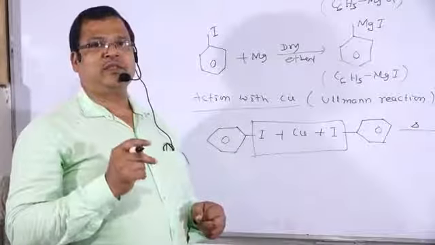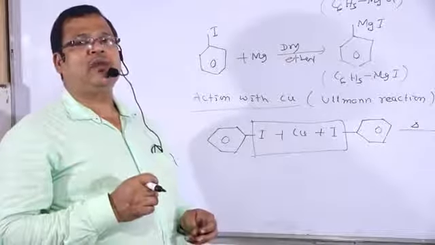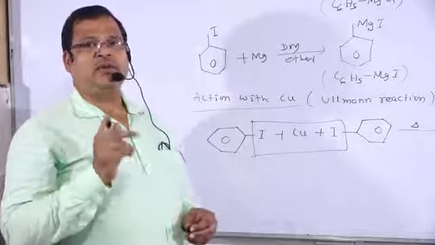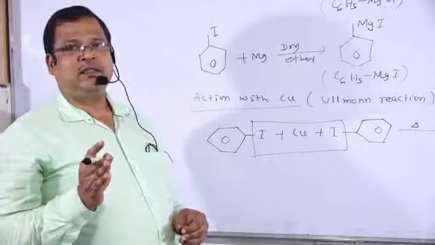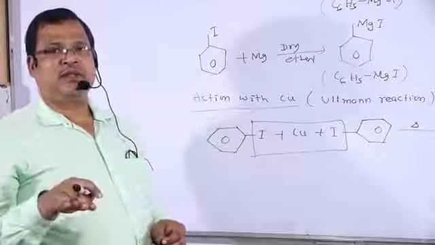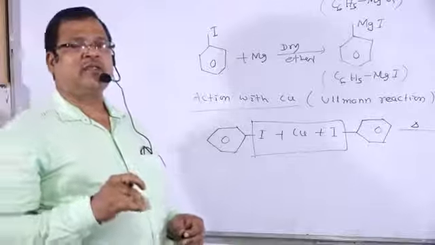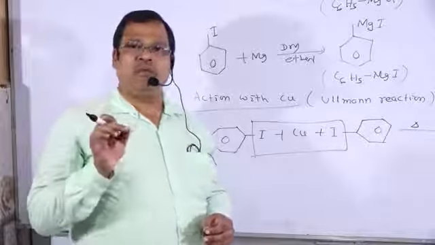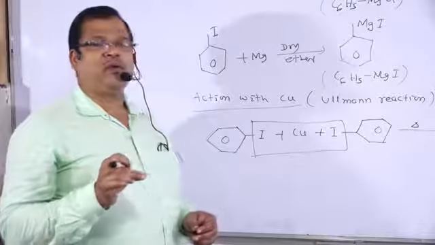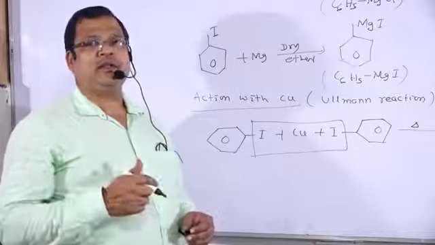So these are two methods for the preparation of biphenyl from aryl halides: the Fittig reaction with metallic sodium in dry ether, and iodobenzene with copper powder.